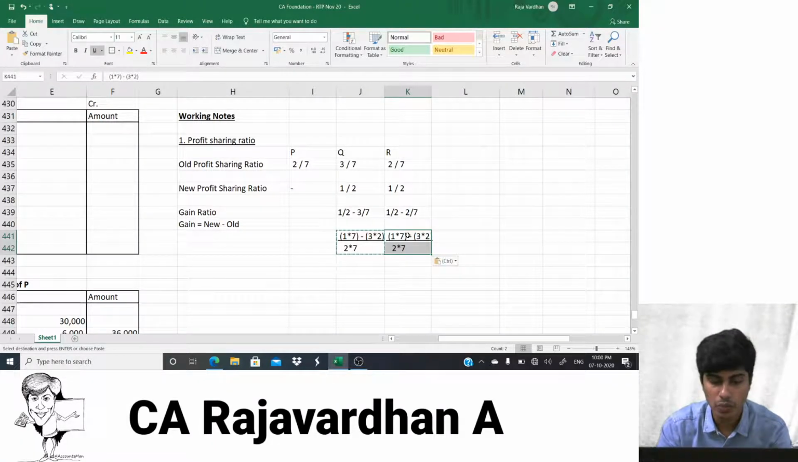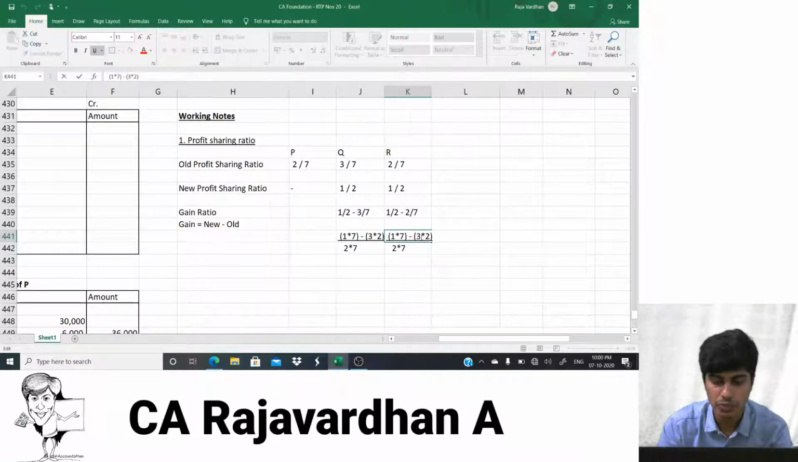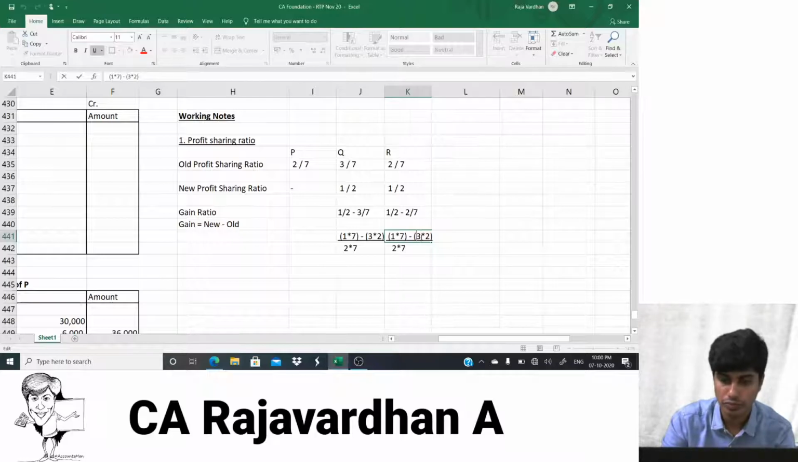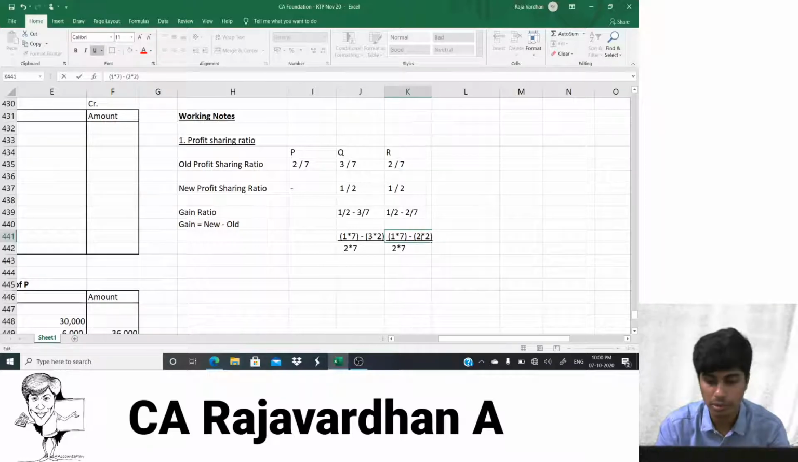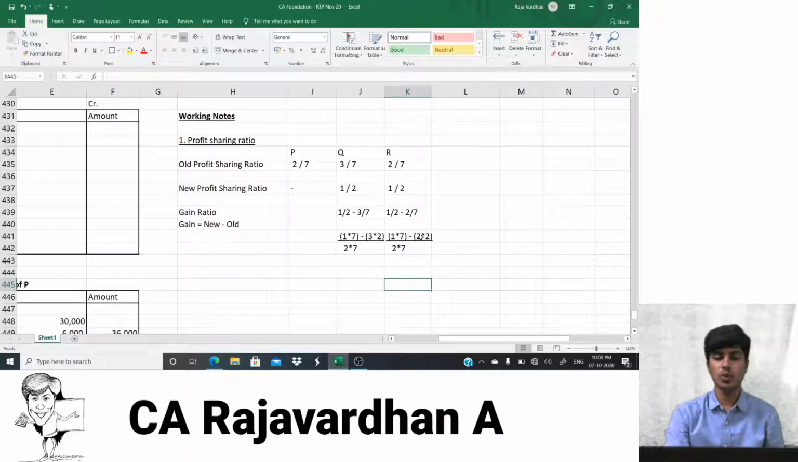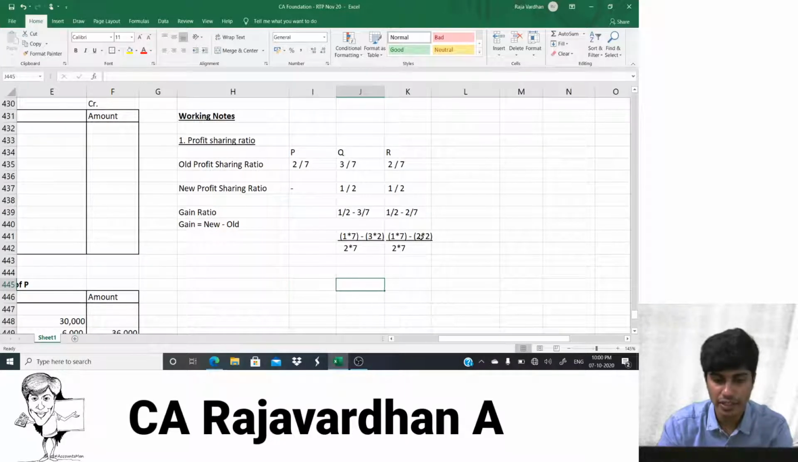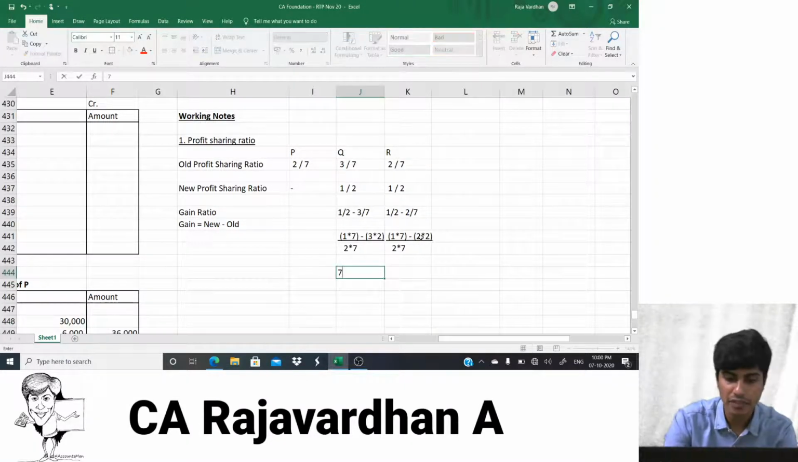but here it will be 1 by 2, that will remain the same. So 1 by 7 and 2 multiplied by 2. You guys get that? So that's how it's going to be. Now let us find it. 1 into 7 is 7, minus 3 into 2 is 6.